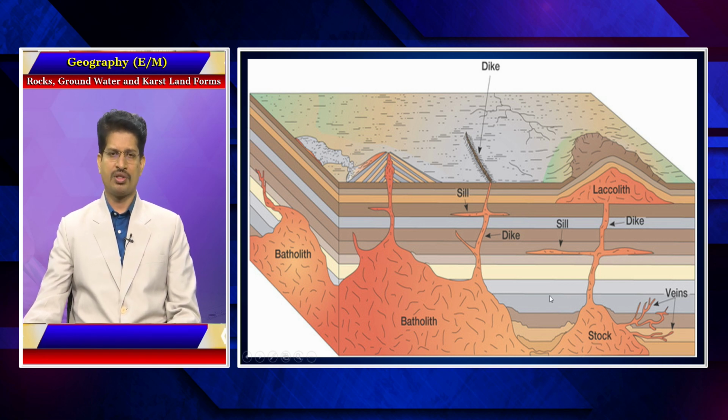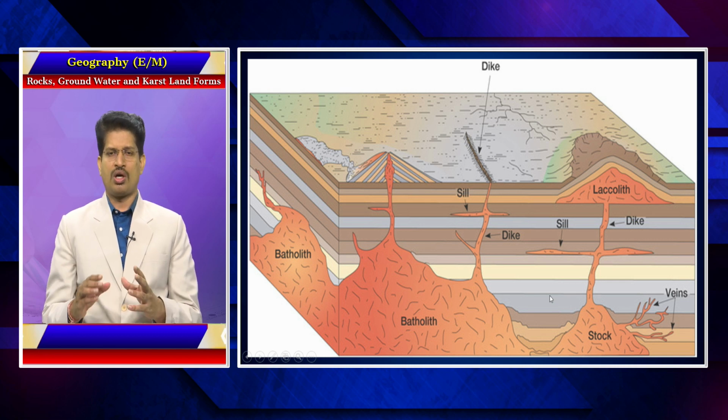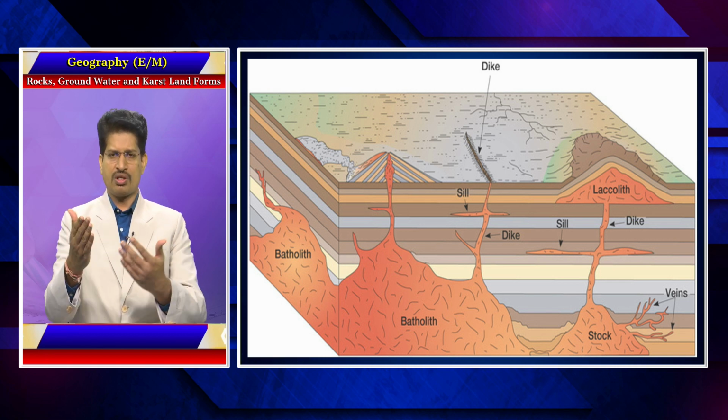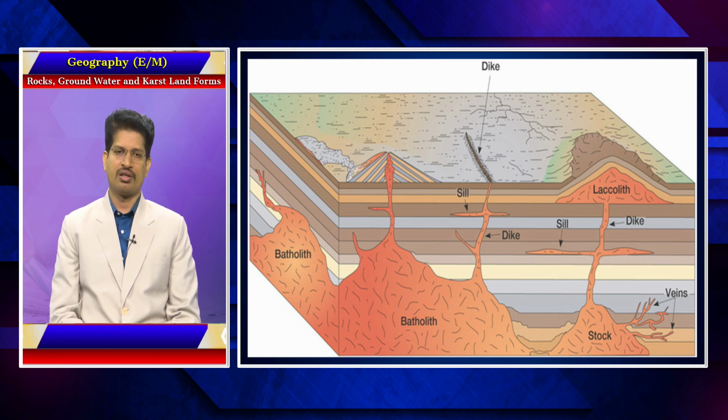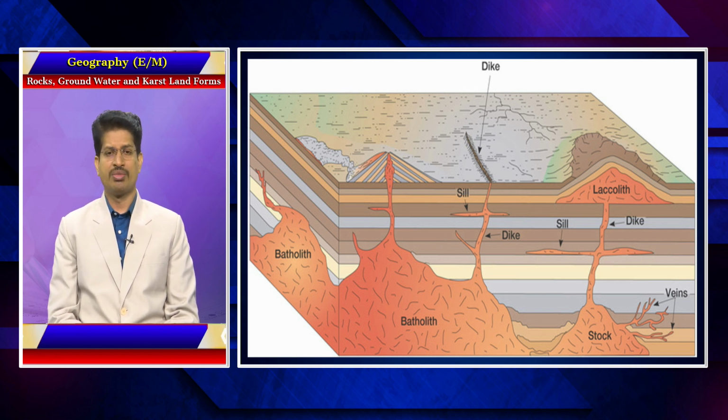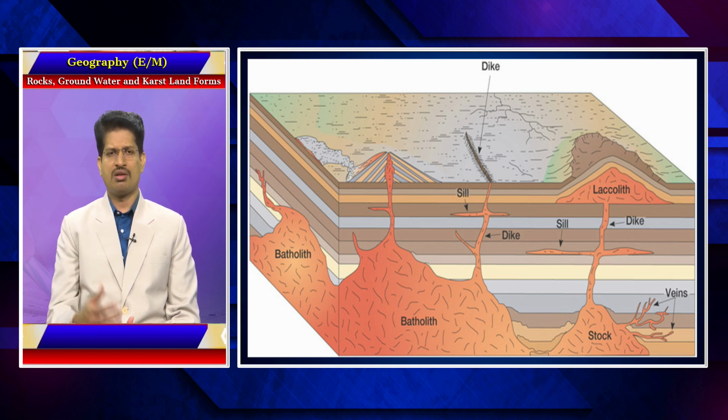In the examination, they may ask you in different ways. All these structures I have explained to you are intrusive igneous rock bodies. Or they may ask you the difference between a sill and a dike. Or they may ask you to differentiate between a batholith and a stalk. All these are solidified rock bodies from magma.